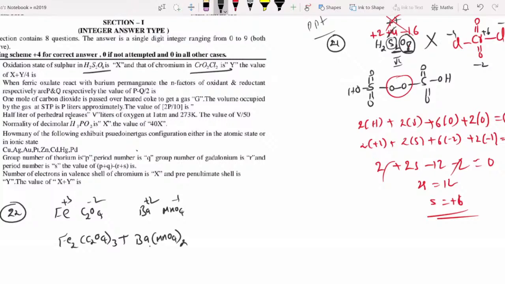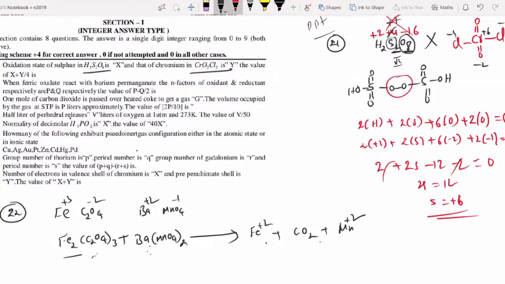When they act as oxidant and reductant respectively, this acts as oxidant, this acts as reductant. Iron plus 3 becomes Fe plus 2, carbon becomes carbon dioxide plus barium oxalate only, but manganese becomes Mn plus 2 because of acidic medium. Iron becomes Fe plus 2, carbon becomes CO2, Mn becomes Mn plus 2.